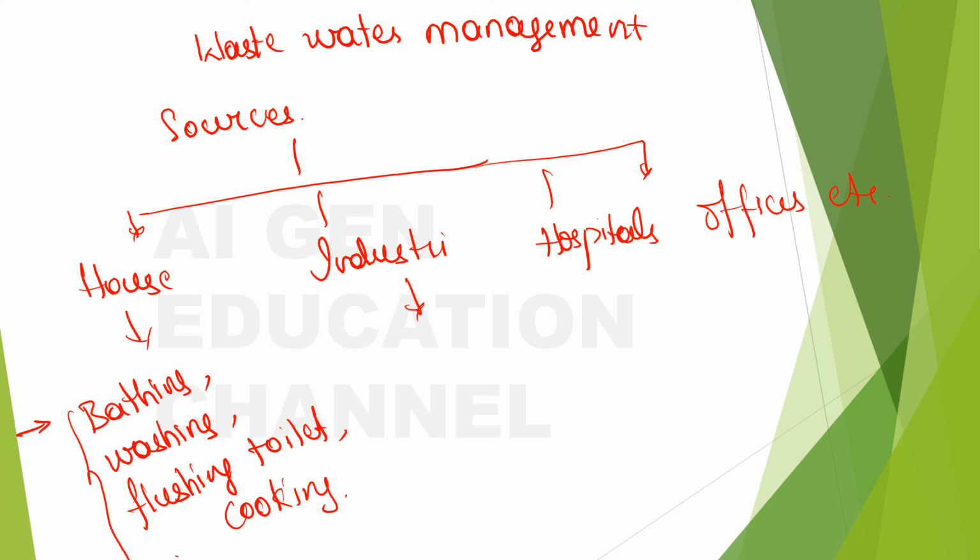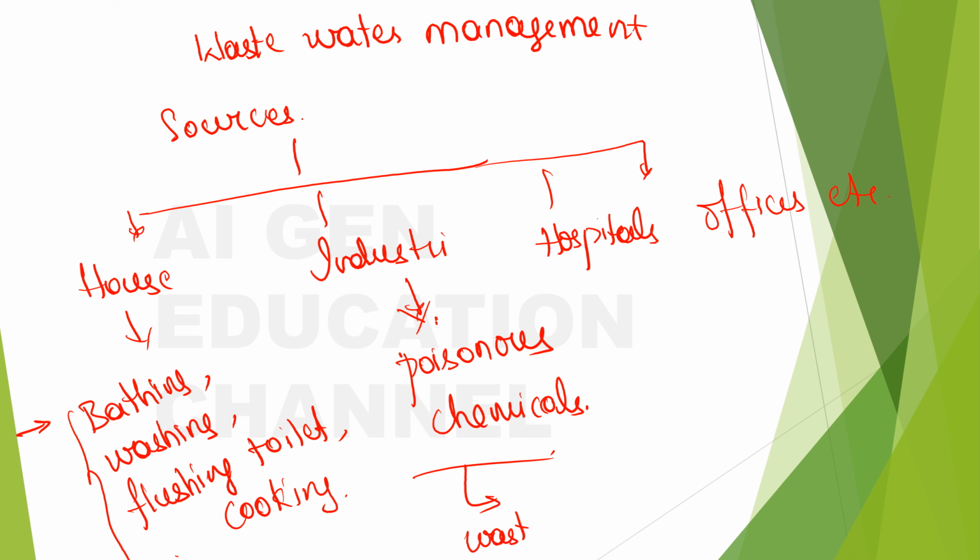And industries too, you know, will be using water, and all that water will have so many harmful and poisonous chemicals, right? So the water released from the industries will become wastewater, a potent source of wastewater. Okay, and how about hospitals? The water that comes from hospitals may have so many pathogens or disease causing germs, right?